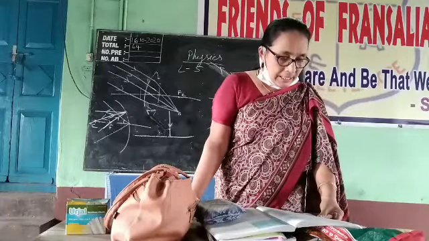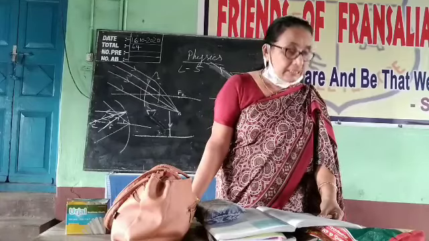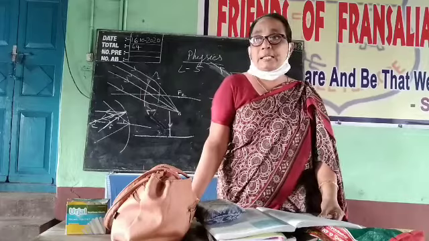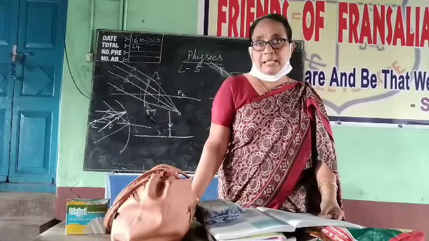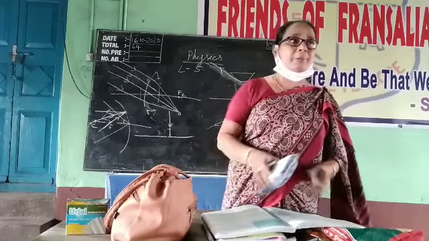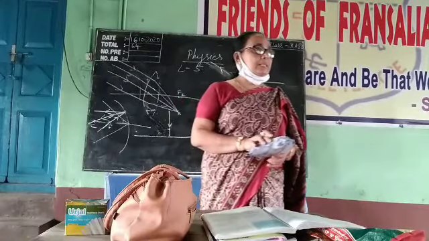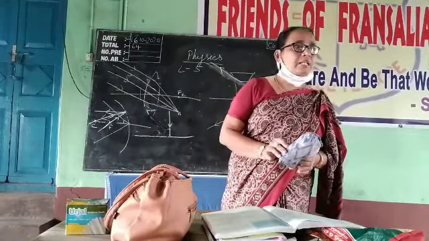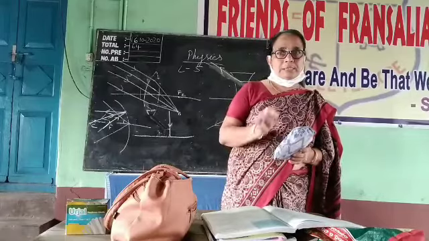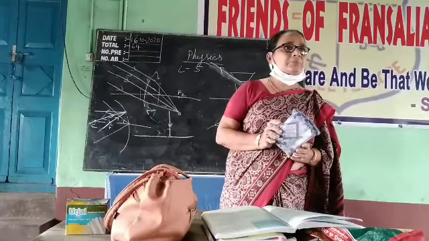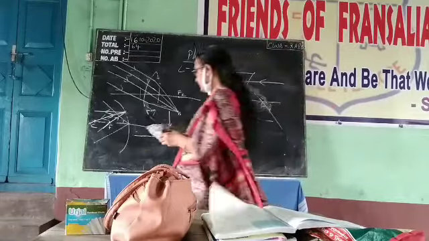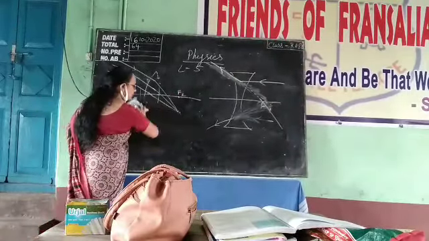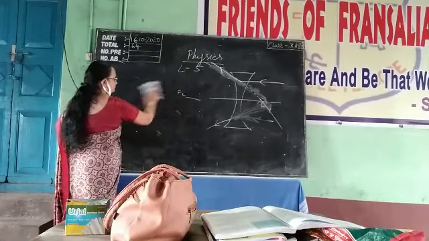First one, a ray of light incident at the optical center. So one of the rays we can take passing through the optical center. If it is a thin lens, what will happen? It will be getting refracted without any deviation. We'll use thin lenses only. So for thin lenses, a ray passing through the optical center gets refracted without any deviation.